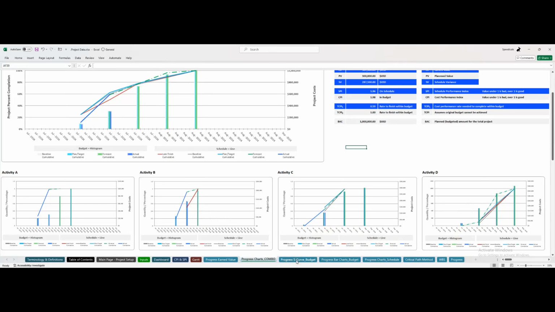So all these are done for you, so you can see how the progress of your project is going. You can see the health of it. You can see your late finish, and make sure you have that space in between and know that you're doing fine and nothing's crossing that boundary. If something that you anticipate is going the wrong direction, you can see it basically ahead of time.